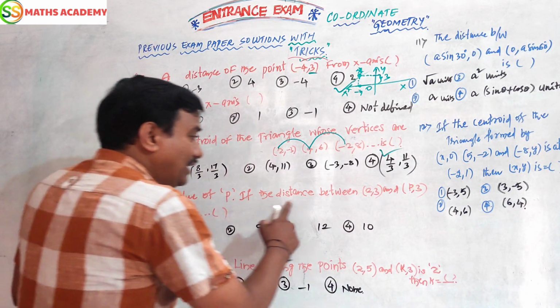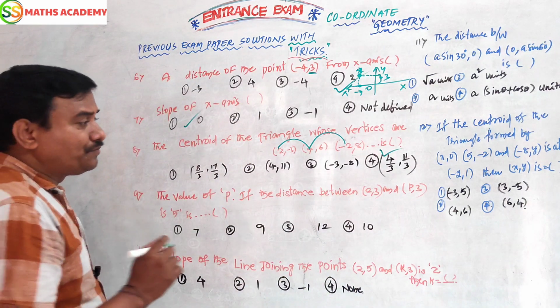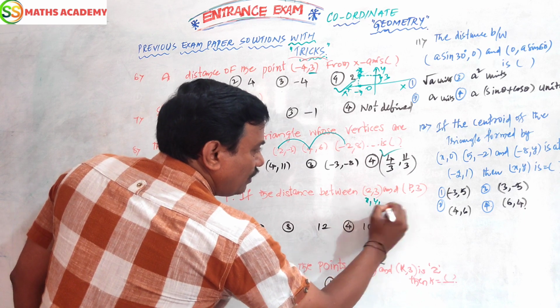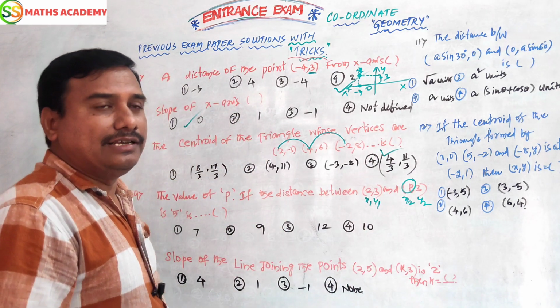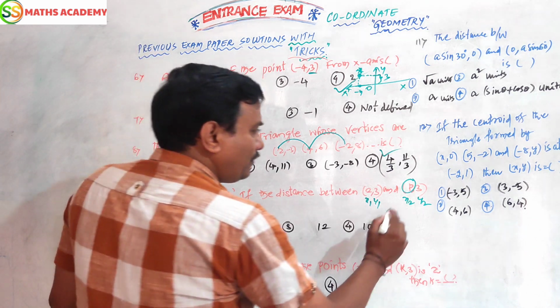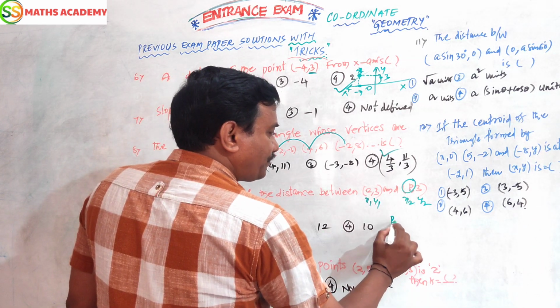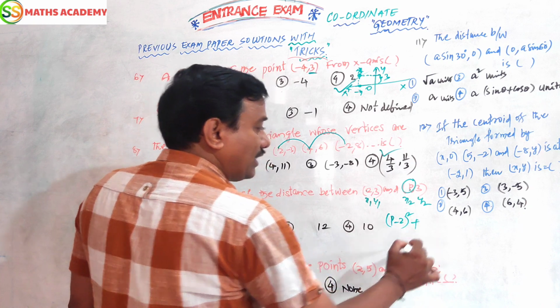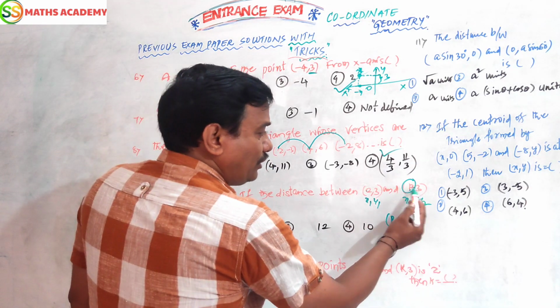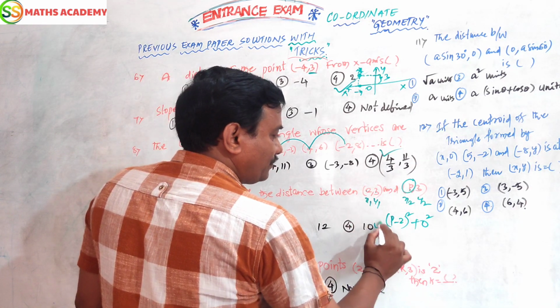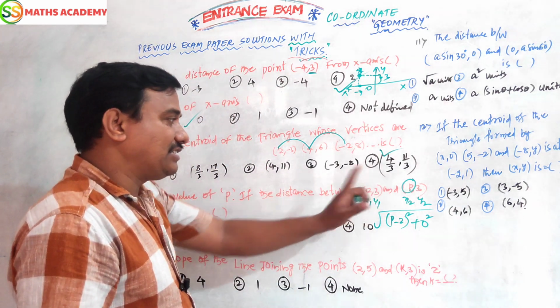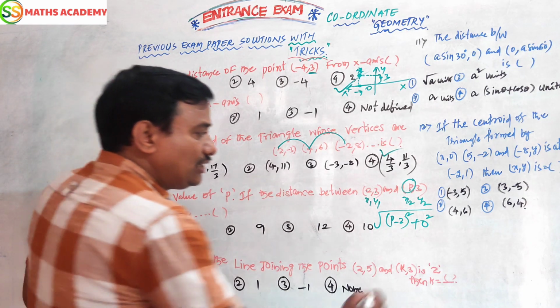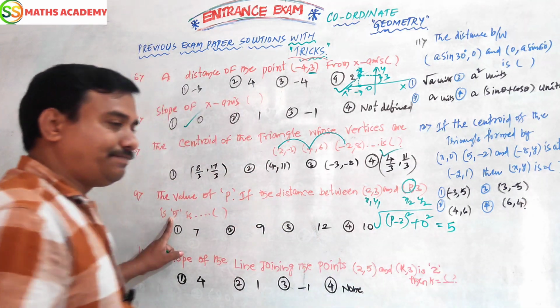Now the value of P, the distance between these points (x1, y1) and (x2, y2). We are asked to find the missing value. Same formula: the square root of (x2 - x1) whole squared, here (P - 2) whole squared, plus (y2 - y1) squared, which is 0. I am doing a direct shortcut. The distance between the two points is given as 5, so this value equals 5.